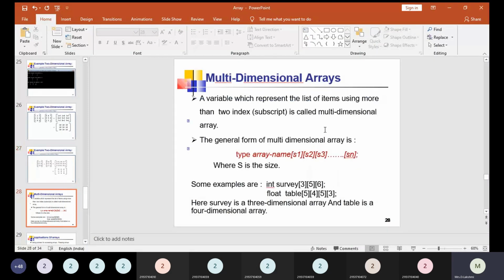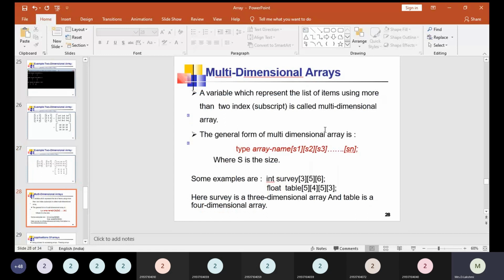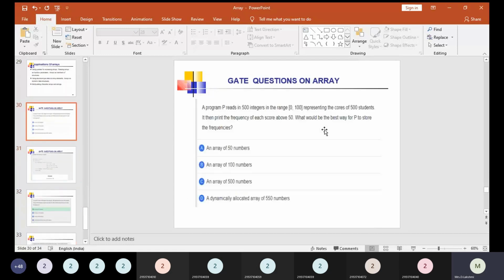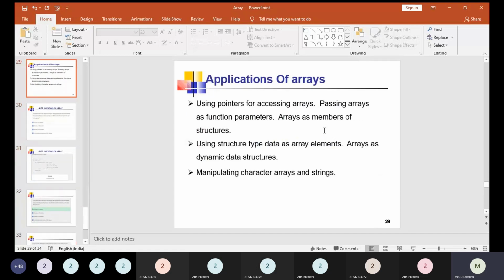And the multi-dimensional array. Even though arrays are very efficient, very easy to understand and very easy to use, they have several disadvantages also. So what are the main disadvantages of arrays? Before discussing the GATE questions asked regarding the array concept, we have to discuss the limitations. We have discussed the advantages: it is very efficient. We need to discuss the limitations also.